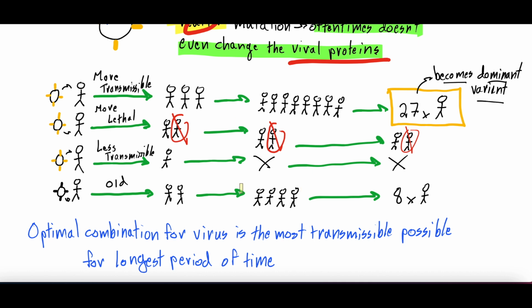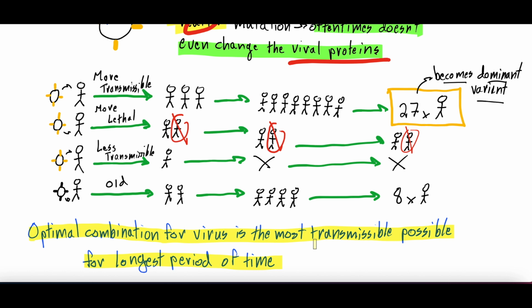It's random. But if the virus could choose, the most optimal mutation would be for the virus to be highly transmissible for the longest period of time. If you think about what that phrase means, the virus just wants to replicate as much as it can. It's not alive, it's not making decisions, but that is what it does. It perpetuates its genetic sequence. And a mild illness that sticks around for a long period of time and is highly transmissible will allow the virus to mutate the most.